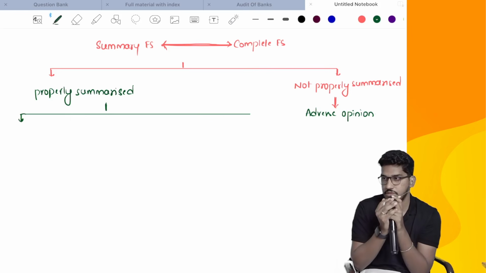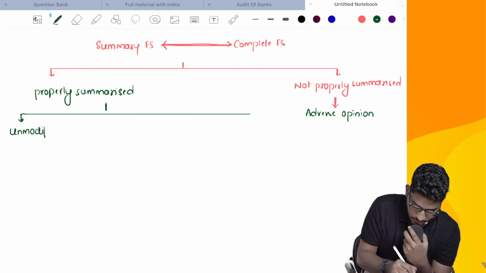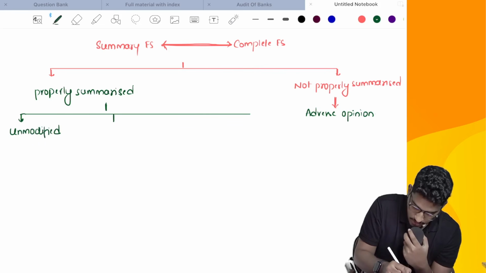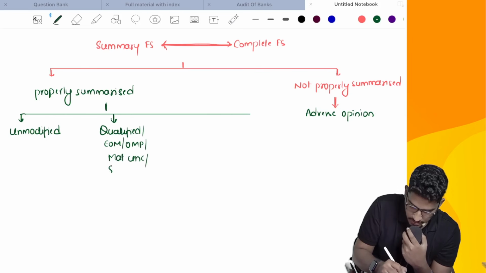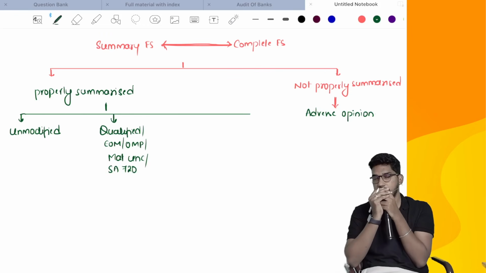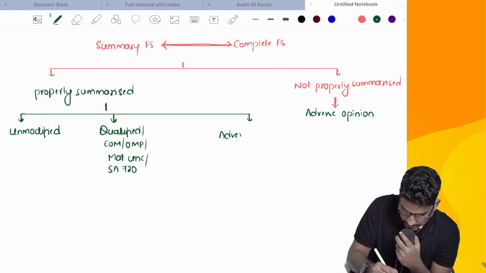The main audit report may contain an unmodified opinion, or a qualified opinion, or it could contain an emphasis of matter or other matter paragraph, or a material uncertainty paragraph, or SA 800 other information containing a material misstatement. Or the other case could be that the main audit report contains an adverse opinion or disclaimer.